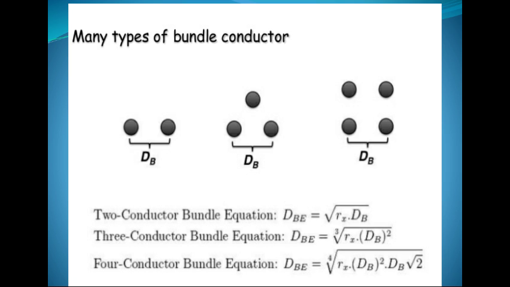For two conductors bundled, dBE is equal to square root of R dot dB. For three conductors, it is the cube root of R dot dB square, and for four conductors, 1.09 times the fourth root of R dB cube, or 1/4 of R dB square dB root 2.